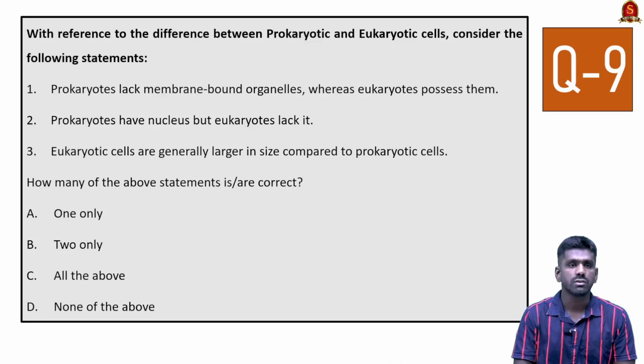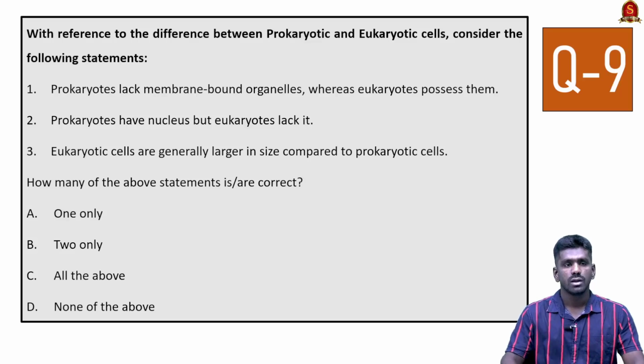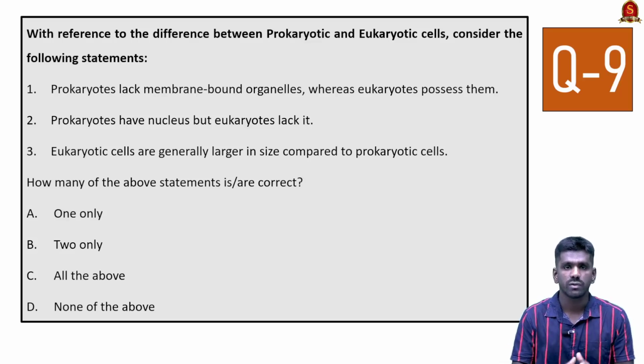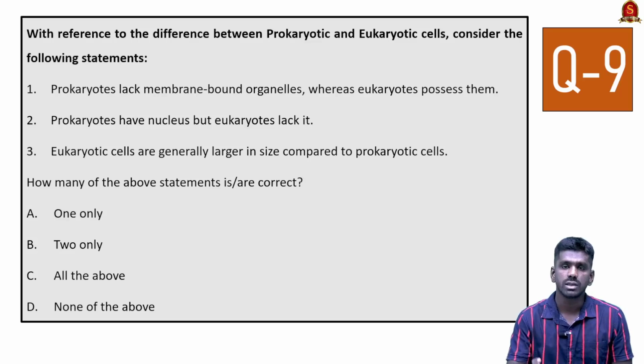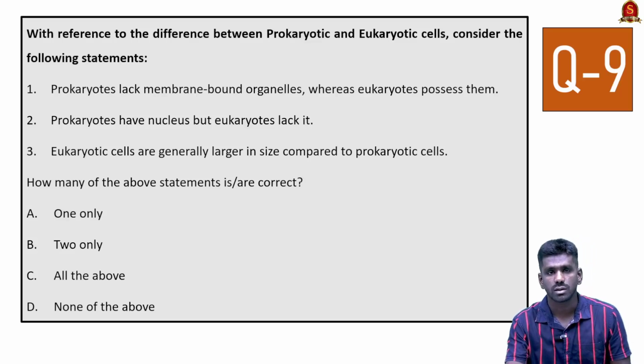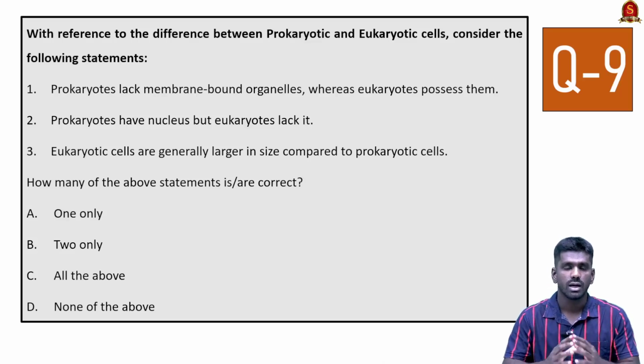Now look at the ninth question with reference to the difference between prokaryotic and eukaryotic cells. Now look at the statements. This is a basic understanding of the difference between prokaryotic and eukaryotic cells. Previously, UPSC has asked about plant cells and animal cells, their difference, and about the cell walls, etc. So here prokaryotic means unicellular organisms or unicellular cells. Eukaryotic means the cells of multicellular organisms. They are multicellular cells, and prokaryotics are unicellular cells. So this is a major understanding about this.